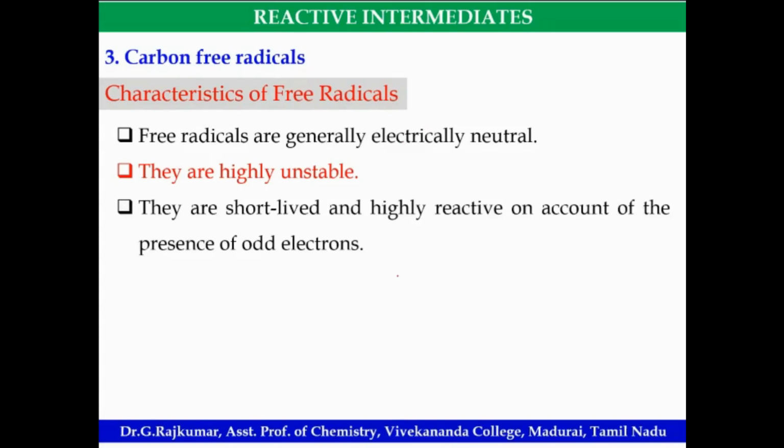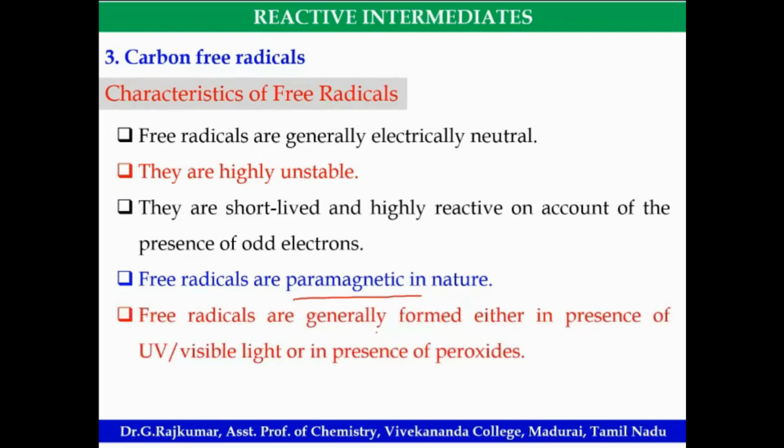They are short-lived fragments. There is a presence of an odd electron, so free radicals are paramagnetic in magnetic nature because odd electrons are there. They can be readily formed either in the presence of organic peroxide or by photochemical reactions.